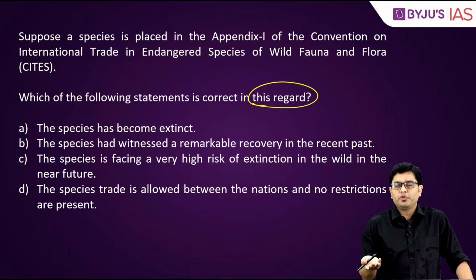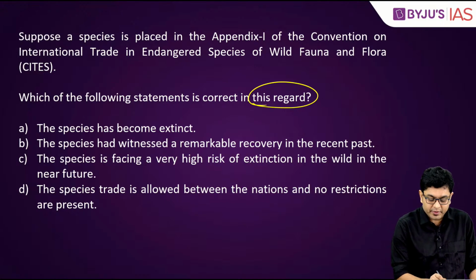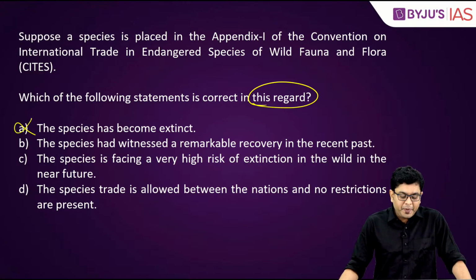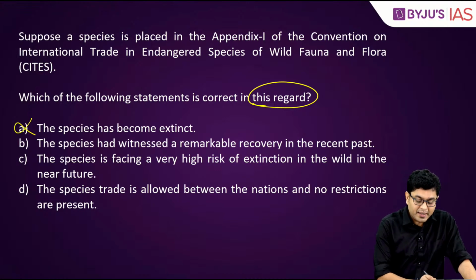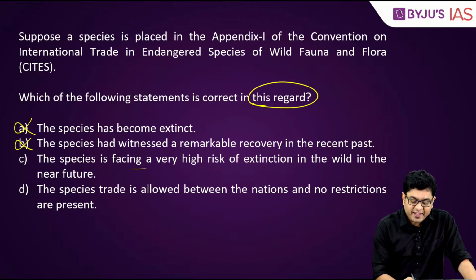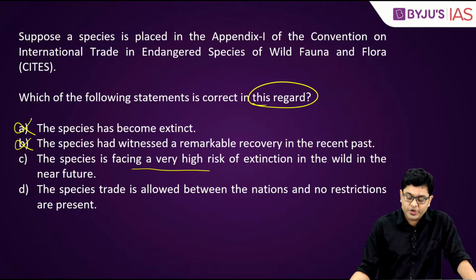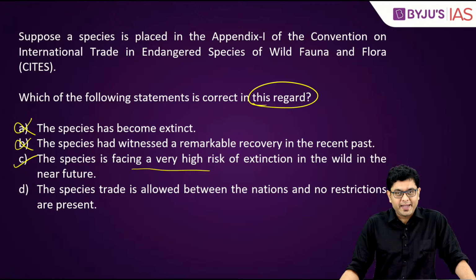So if a species has already been extinct, why will you put it under Appendix 1? So this is incorrect. Second, the species had witnessed a remarkable recovery in the recent past. Again incorrect. Third, the species is facing a very high risk of extinction in the wild in near future. This is the correct statement.